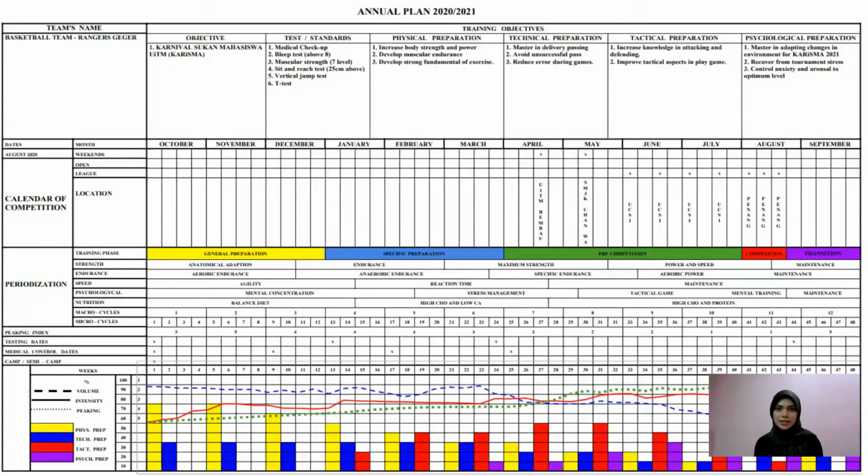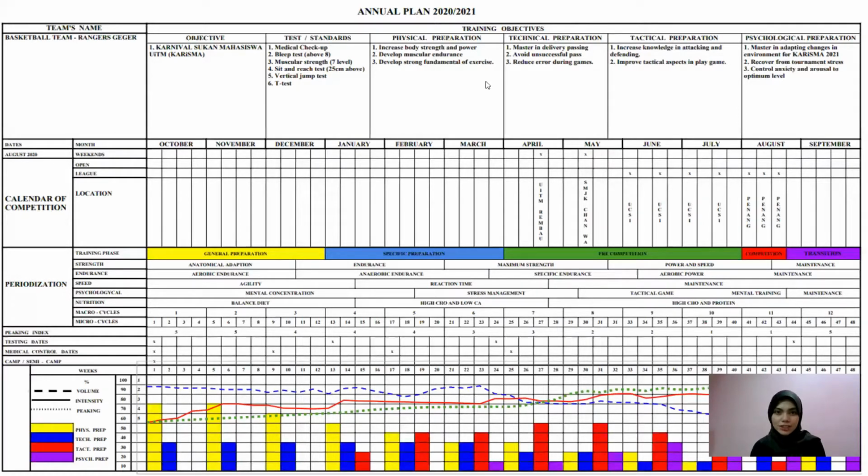Next is the annual plan or periodization. This periodization is for 2020 and 2021. Our team name is Rangers Girl. Our main training objective is focused on the Carnival Sukan Mahasiswa UiTM, which is the Charisma competition, and there are physical preparation, technical preparation, tactical preparation, and psychological preparation.